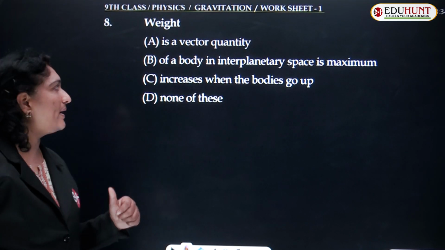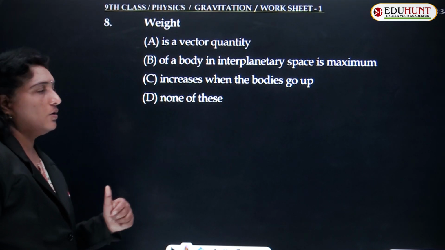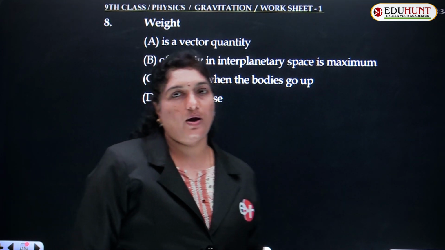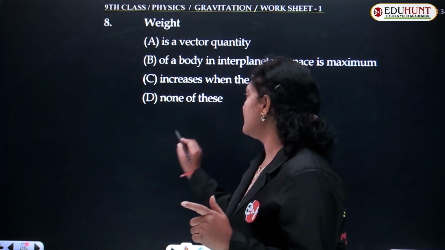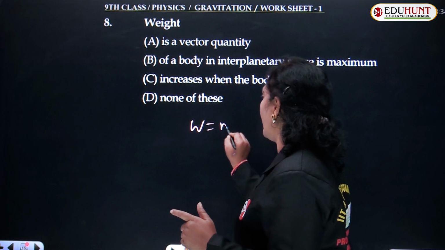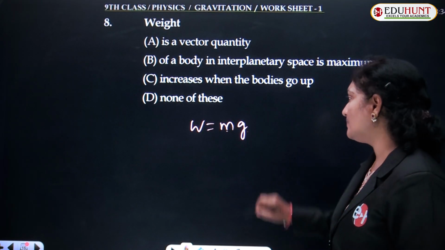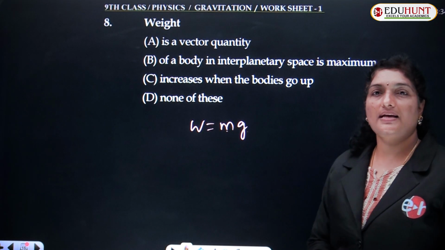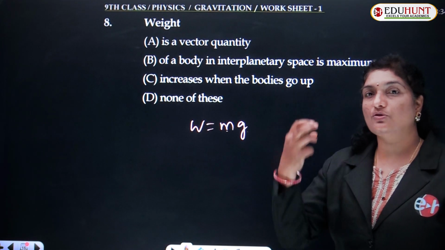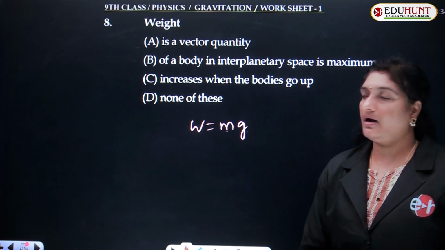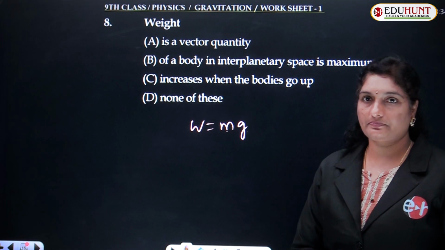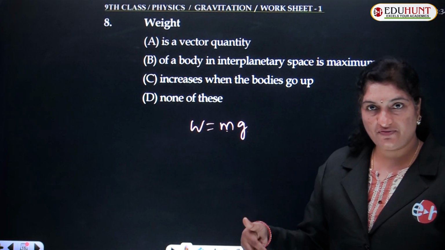Moving ahead with the eighth question, weight. Is weight a vector quantity or not? Of course, weight is a vector quantity because W equals mg, where m is mass of the body and g is acceleration due to gravity. Acceleration due to gravity is always directed towards the center of the earth, so it has a specific direction.